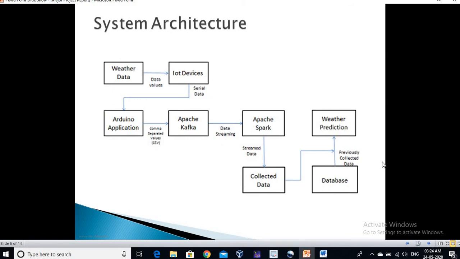System architecture. It shows the flow of weather data. At first, the weather data is collected by IoT devices, which is sent to Arduino application. By the code written in it, the weather data is displayed. The weather data is stored in CSV file using Putty. This data is transferred by producer code to the consumer code. The consumer code stores the data in the database as received from the producer simultaneously. This present data along with previously collected data is used for weather prediction.